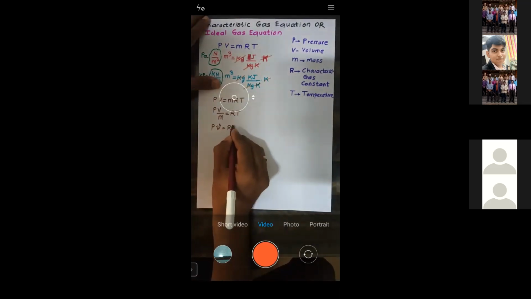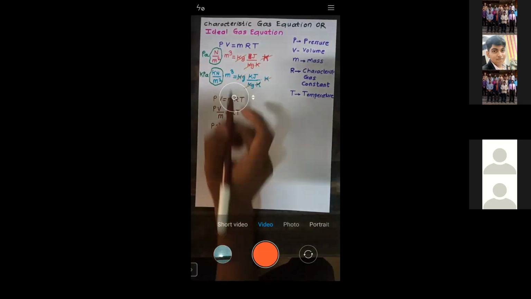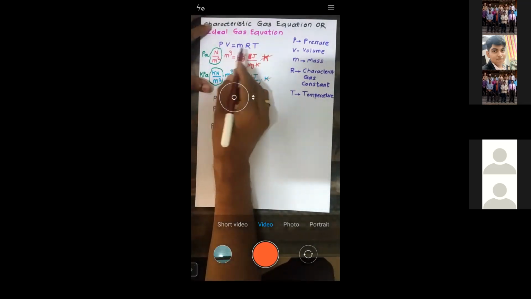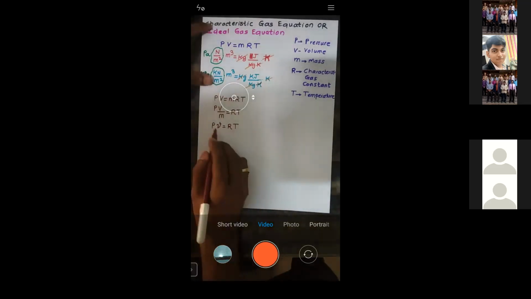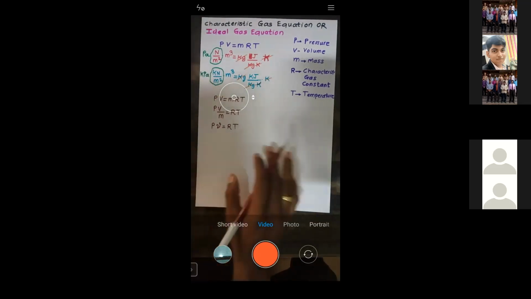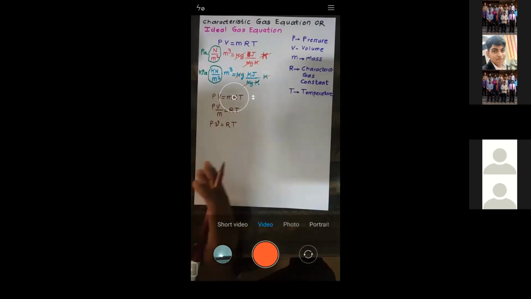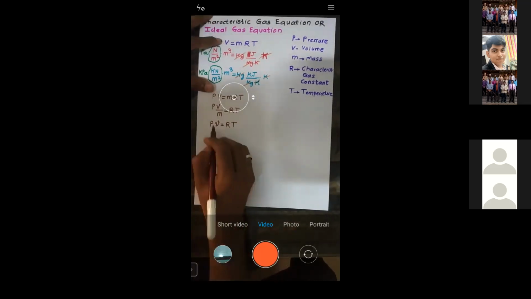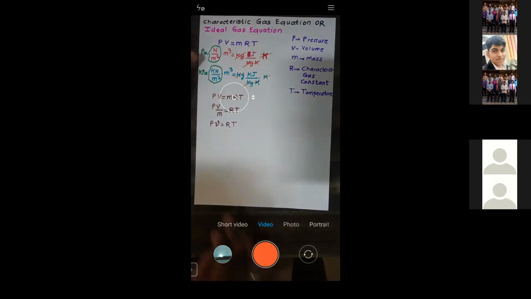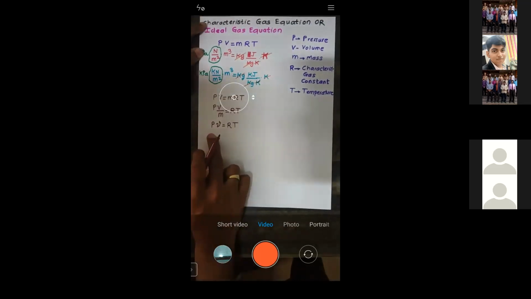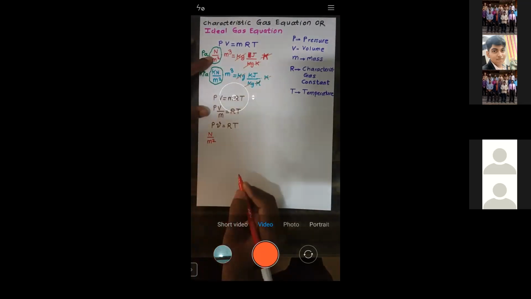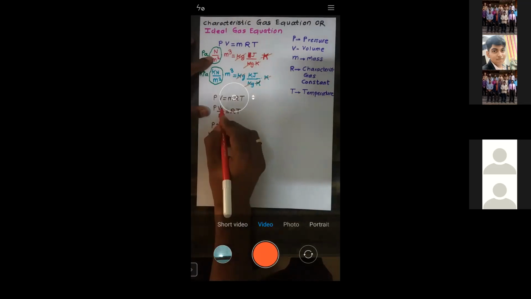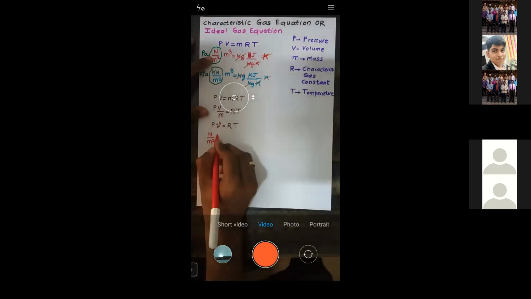So this is one more equation. PV is equal to MRT, and similarly we have P into small v is equal to RT. What is small v? It is the specific volume. In the last lecture we have seen, when you divide any quantity by mass, it becomes specific. Now let us check the units again. Pressure is in Newton per meter square. Volume is now meter cube by kg, because it's a specific volume.